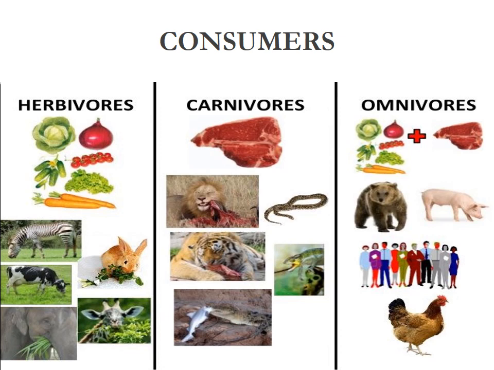Consumers are classified as herbivores, carnivores, omnivores, scavengers and parasites. Herbivores take their food from plants.